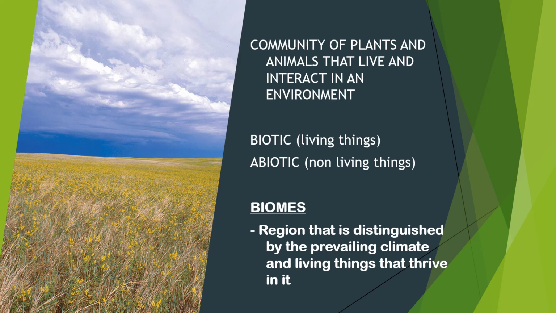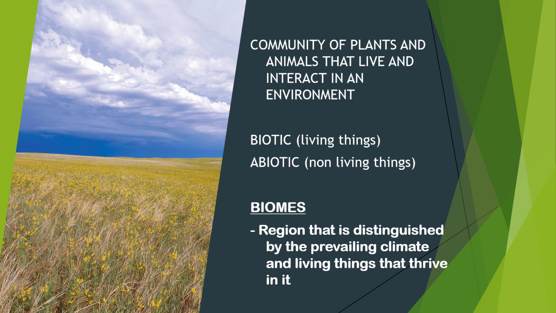Now, this community is comprised of both biotic and abiotic factors. When you speak about biotic class, those are living things, such as plants and animals. On the other hand, abiotic are non-living things, which living things need to survive, such as the sun, air, water, and soil. That is abiotic.